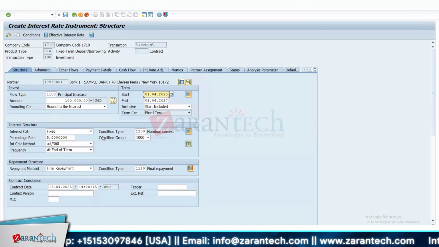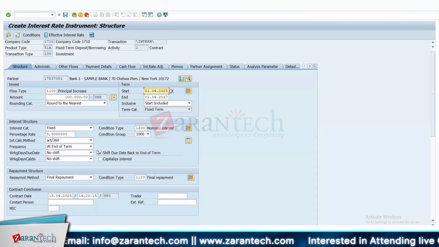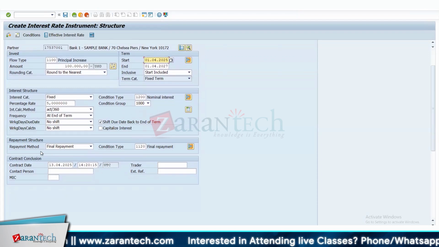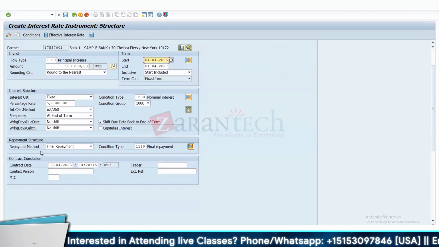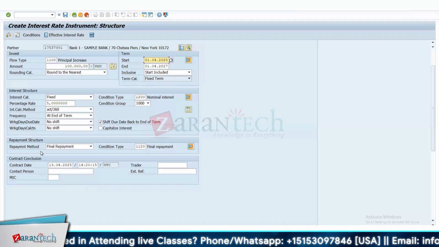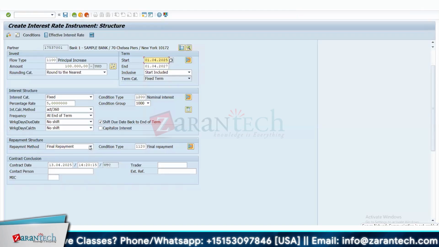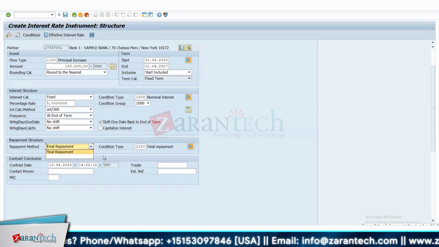So let's move on. Then we have got the condition type and condition group. Here the condition type will be by default the company interest. And you can also expand this section. You can actually give a few more sections here, like working days, due date, working day calculation, etc. Here we have got the repayment method. So repayment method actually means how you are making the principal payment back to the bank. Whether you want to pay at the end of the term, or on an annual basis. Here I don't have it configured, but we can also configure it so that we can pay it on an annual basis.